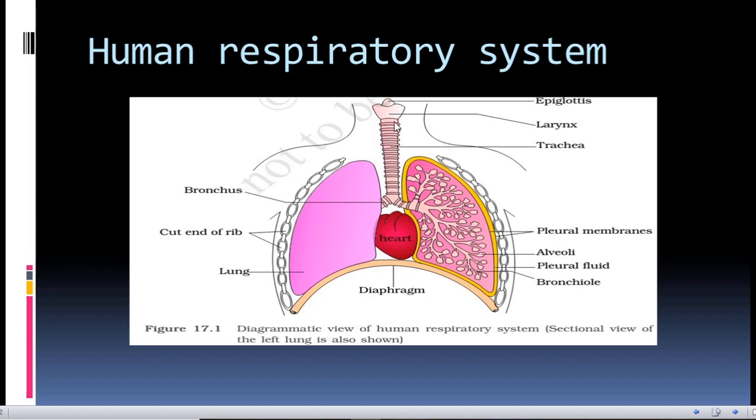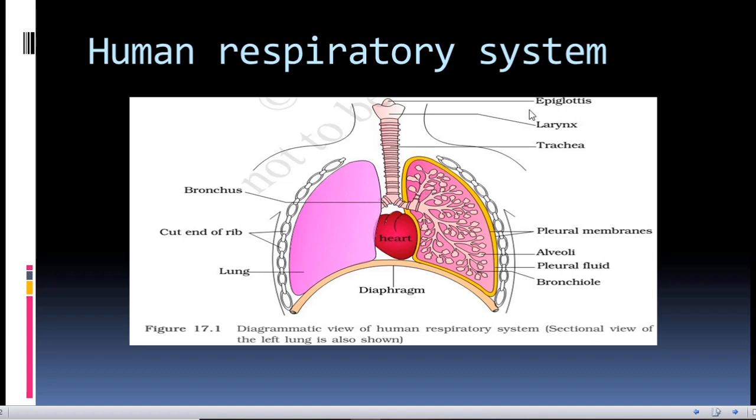You can see ring-like structures in the trachea. These are nothing but cartilaginous rings which prevent the trachea from collapsing during respiration. Now this trachea divides into two bronchi, then the bronchi into bronchioles, then finally into the alveoli. Alveoli are the site where the diffusion of the gases takes place.